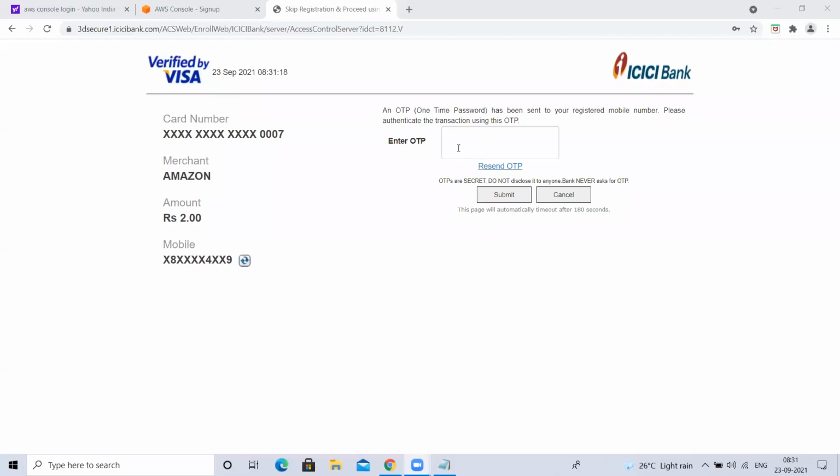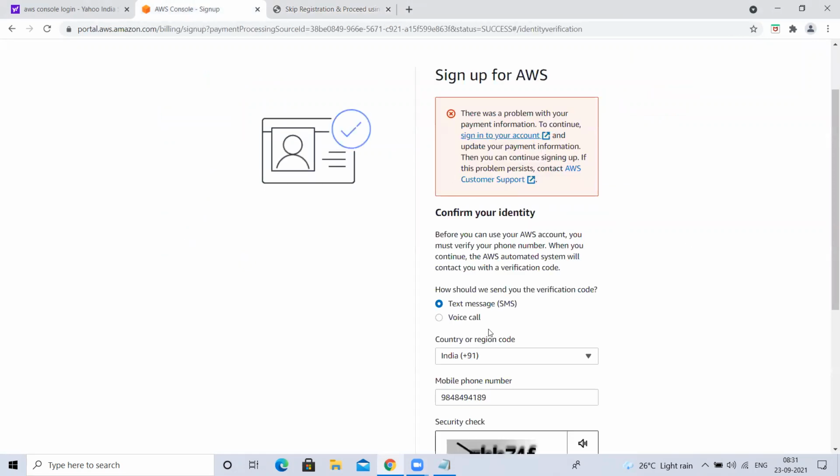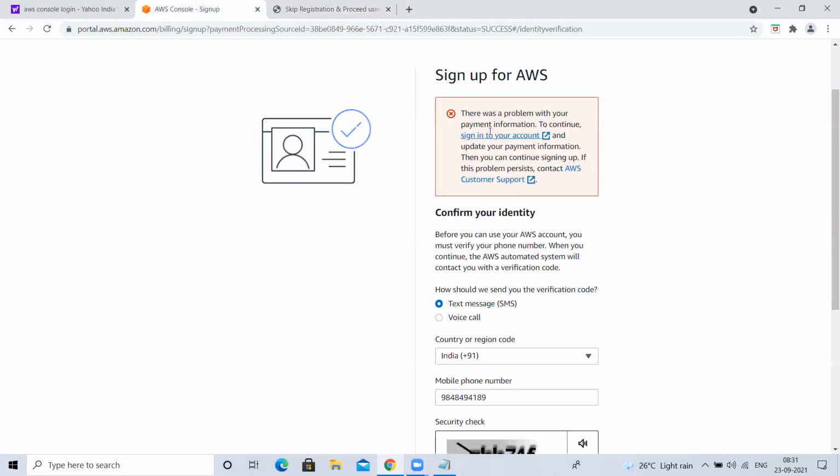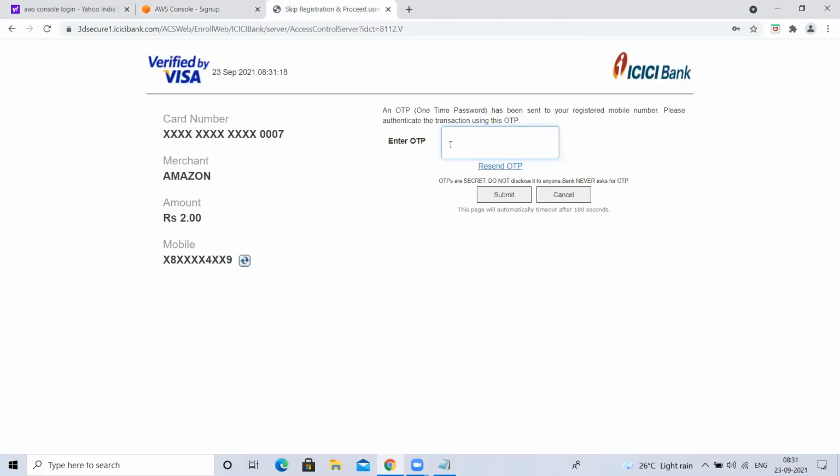Okay, let me share my screen now. There it was saying incorrect details, right? So I corrected the details. I think the 2 rupees was not deducted properly, so it asked to update. Before this step, whatever bank account details we gave, there is something wrong with that. It is not able to deduct the 2 rupees. So that is the reason it asked to go and update the details. I clicked on this step, updated the details and came here.